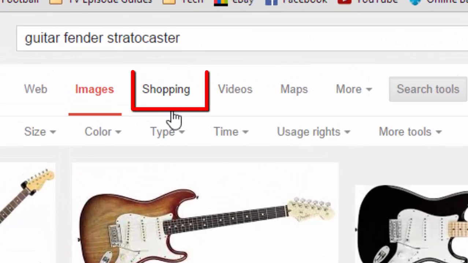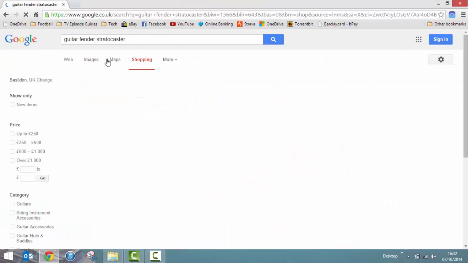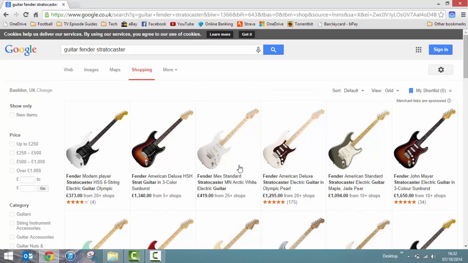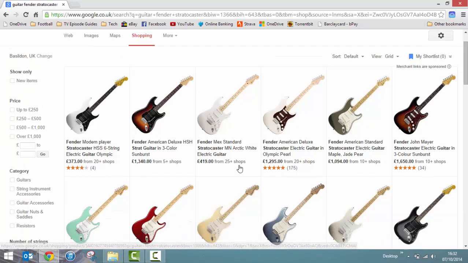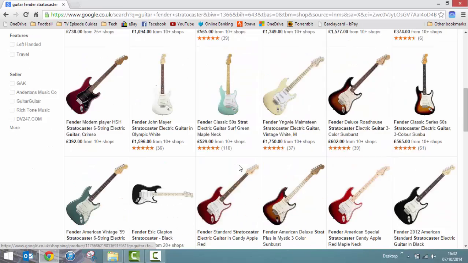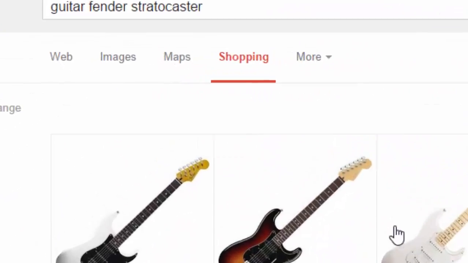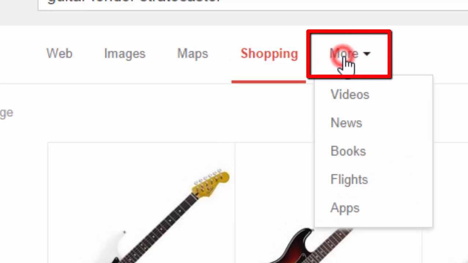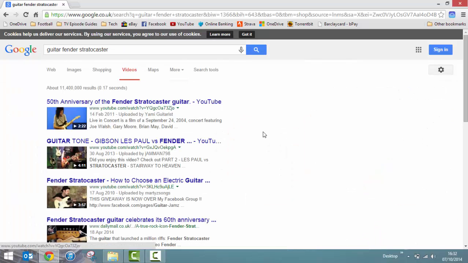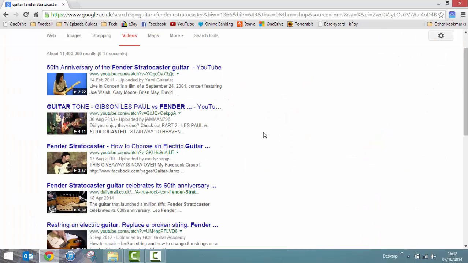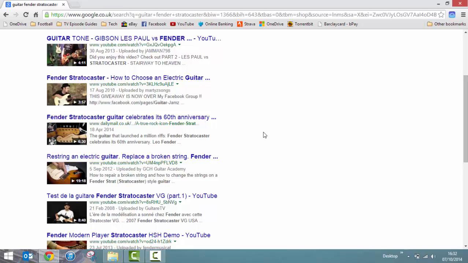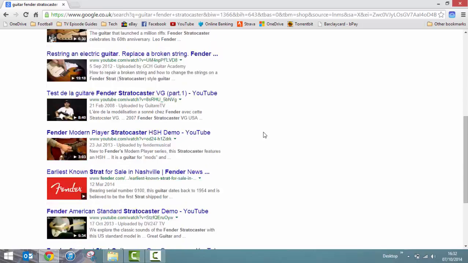Another option you've got here is shopping. If you're in the market for a Fender Stratocaster, you've got some options here. Of course, this is fully customizable. You can search by price or whatever, a bit like eBay. If you click the More tab here, you can also select other things such as videos. That's a popular one. That will show you all the videos relating to that subject.